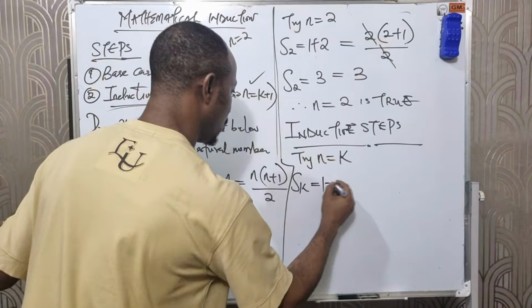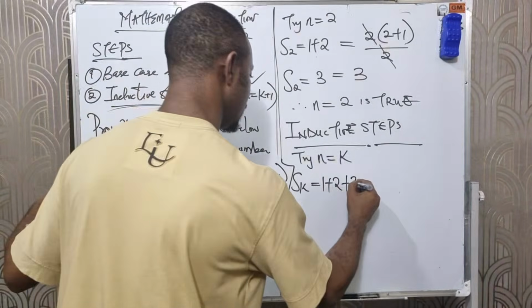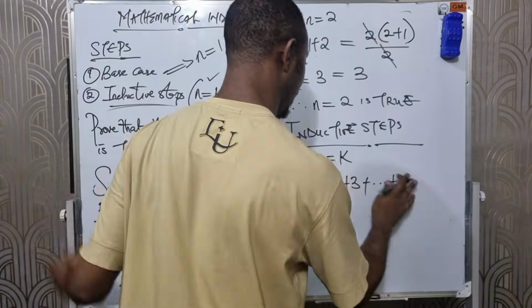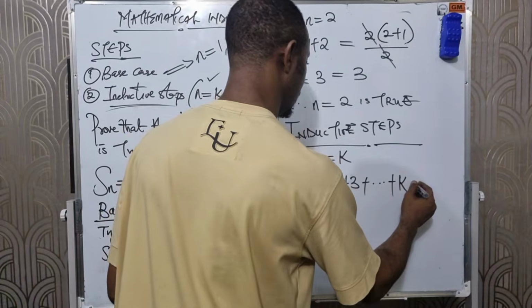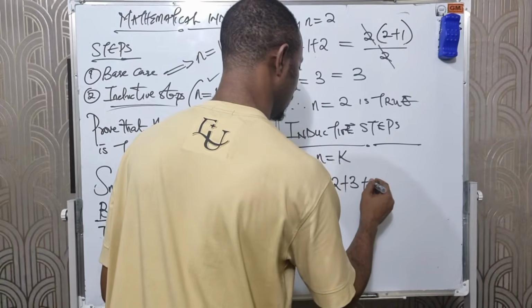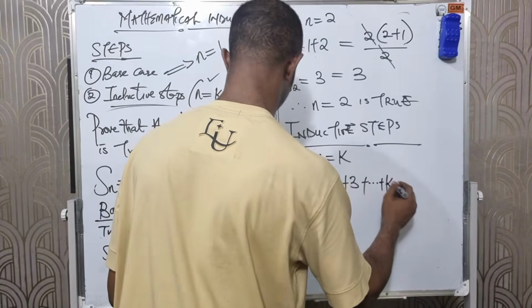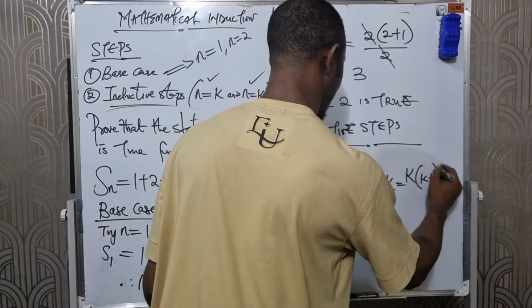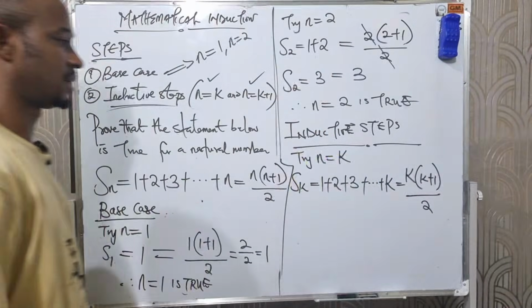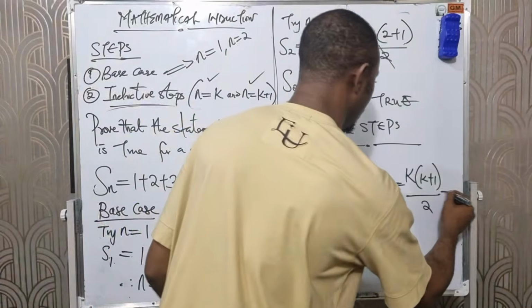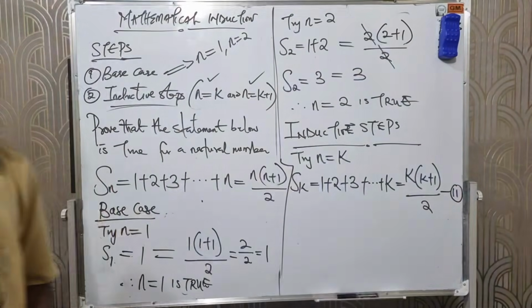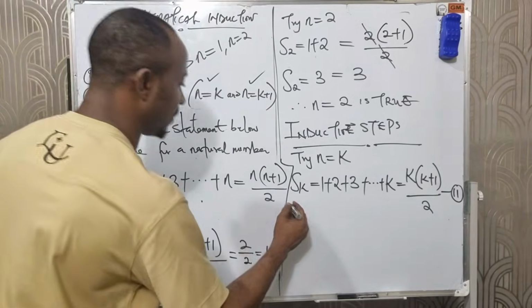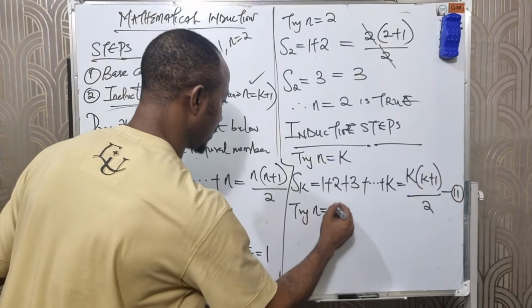That will give us 1 plus 2 plus 3 plus dot dot dot plus k, all equals k(k plus 1) over 2. This is called equation 1.